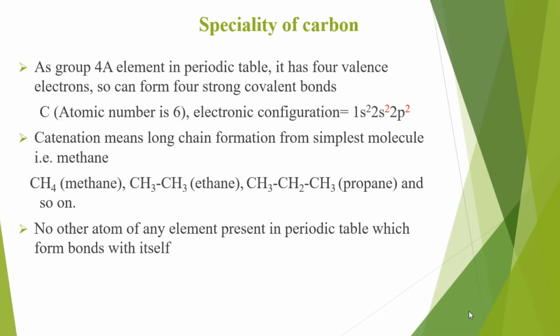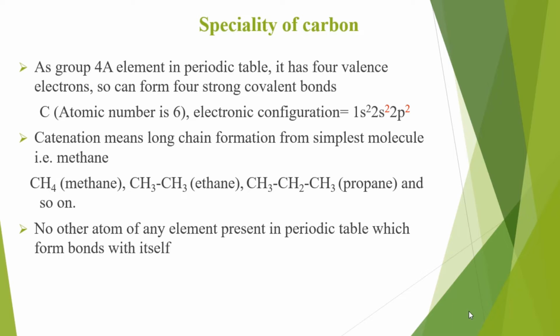As we know, in the periodic table, a number of elements are present, but out of that, why is carbon so special? It is present in group 14, and its atomic number is 6. So its electronic configuration is 1s2, 2s2, 2p2. It has 4 valence electrons, so it will form 4 strong covalent bonds. Other than that, it has a catenation property.